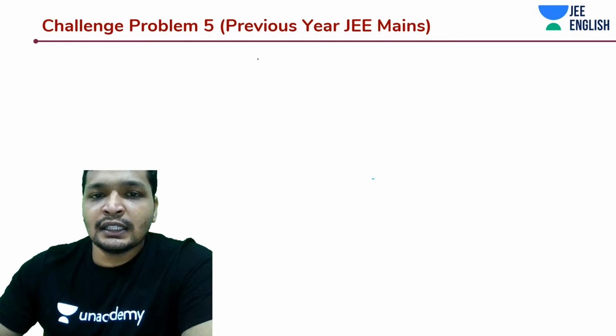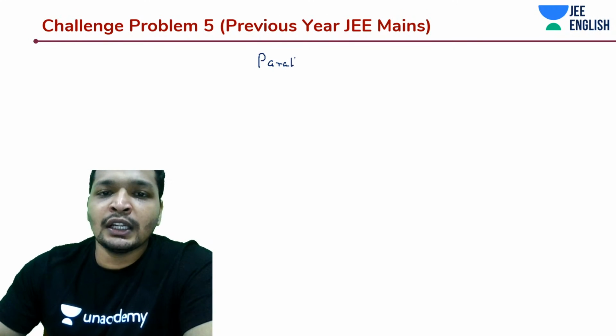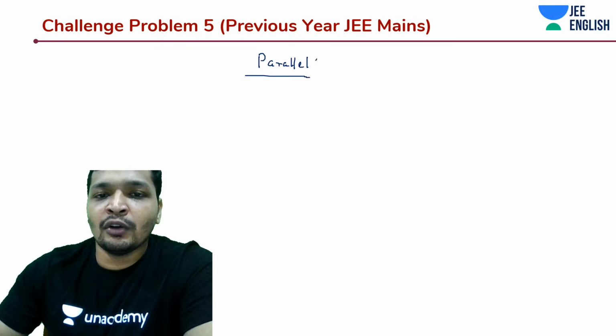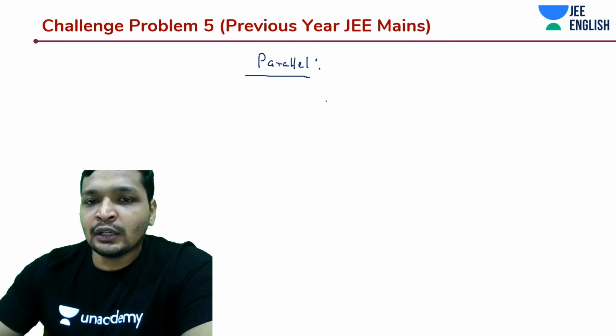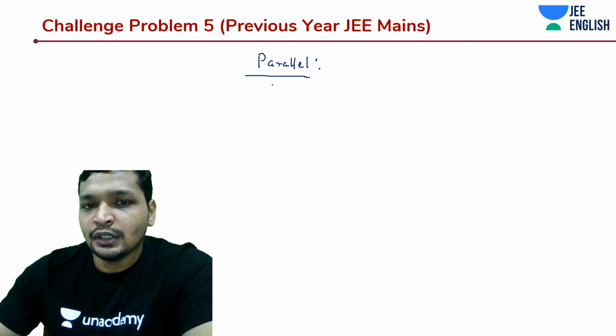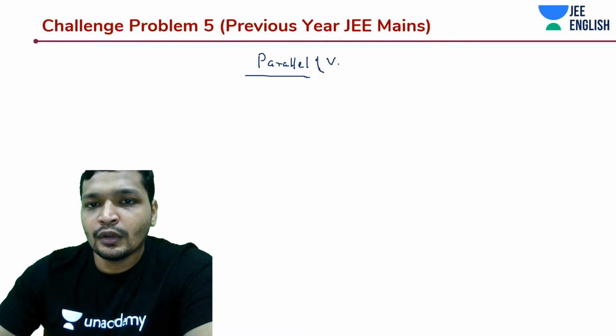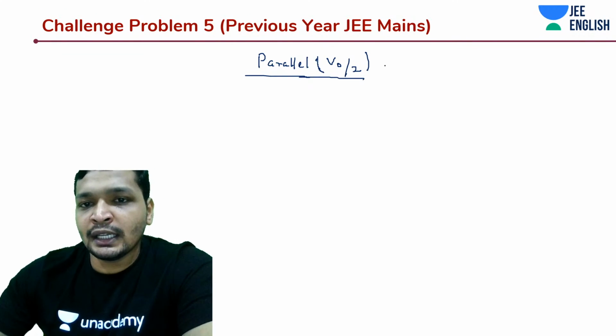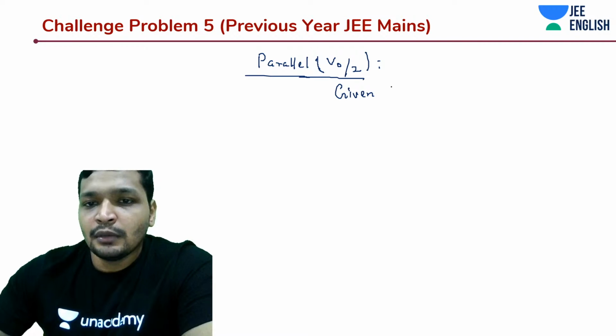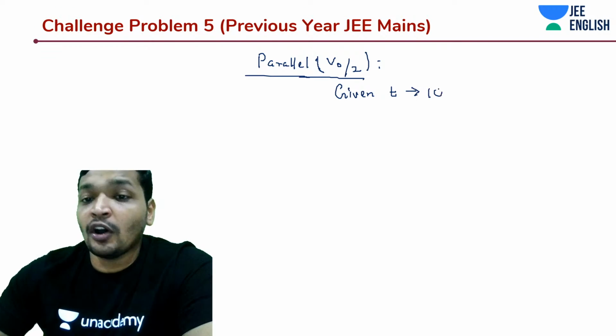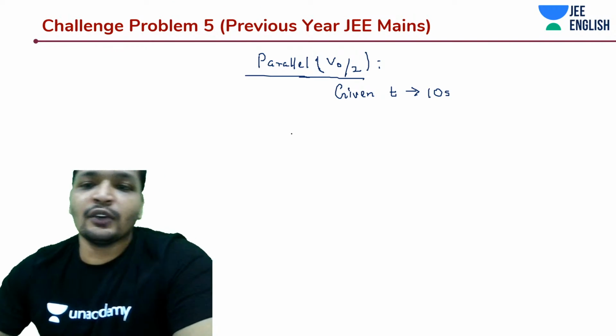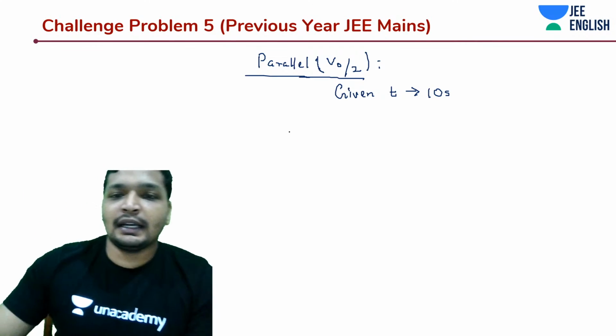In the first case, let's go for the parallel combination. We are going to calculate half the voltage, so the condition is V by 2. It has reached V naught by 2, and in how many seconds? Given to you is 10 seconds. Because this will not work all the time, maybe. Or would it? Let's check whether what we are claiming is correct or not.